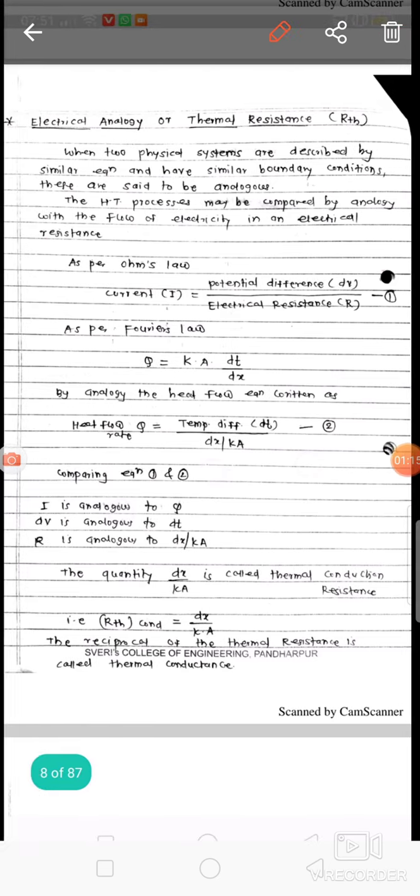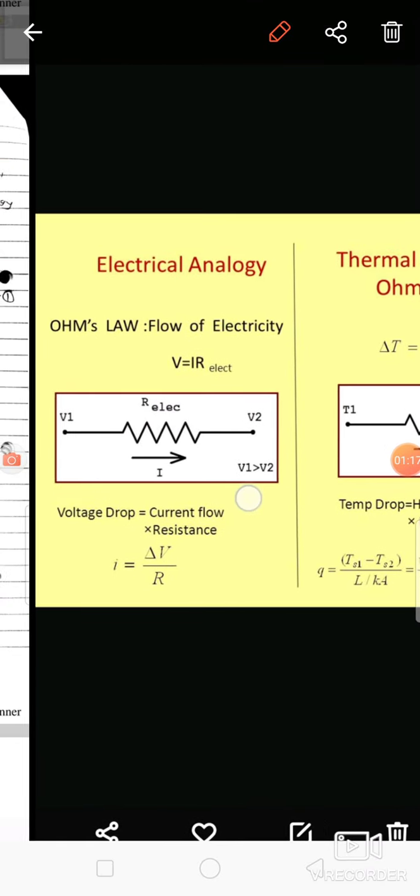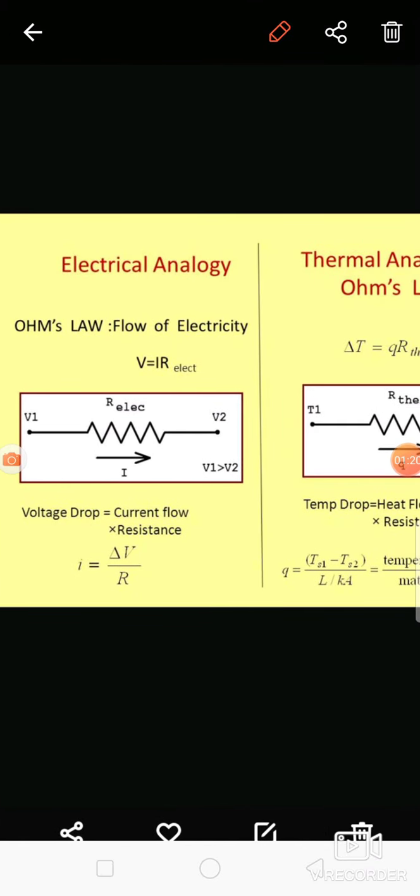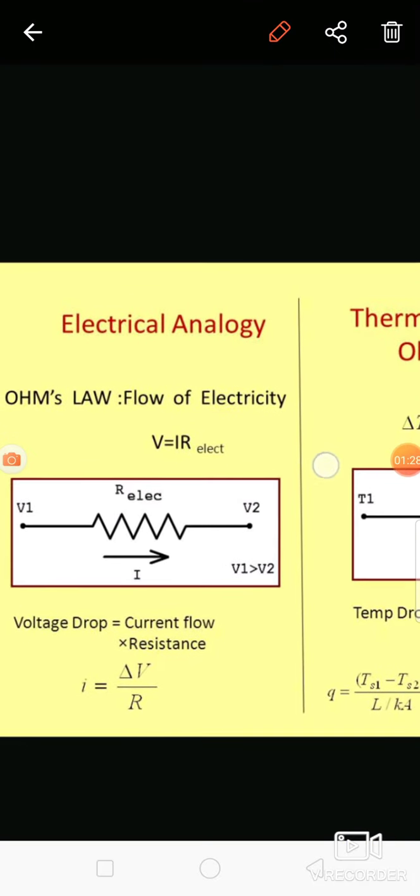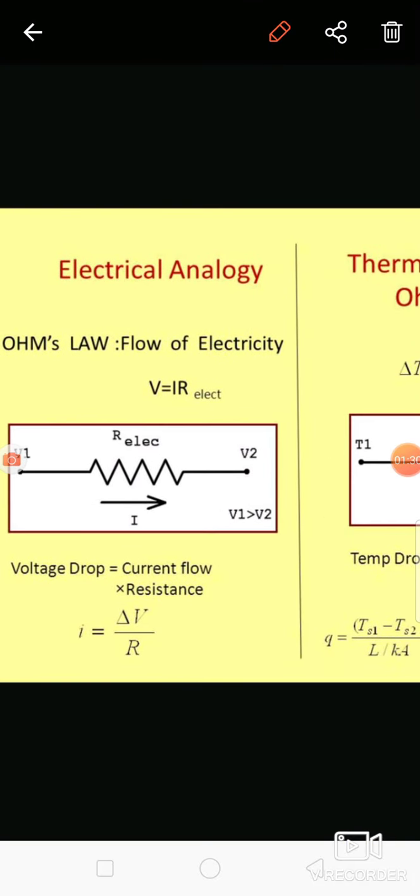So what is the general equation for the electrical system? That equation is based on Ohm's law. So what is Ohm's law? V is equal to I into R. So this is Ohm's law. V is equal to I into R.